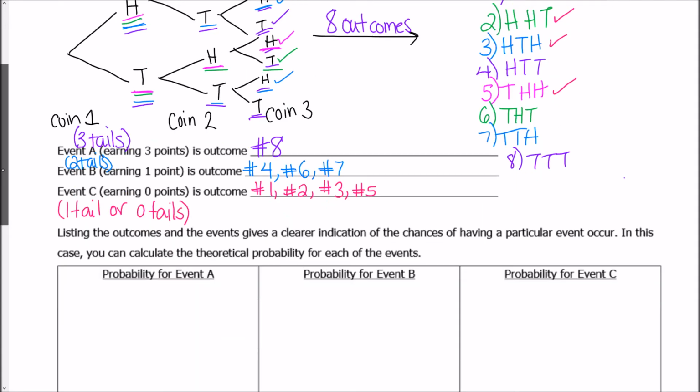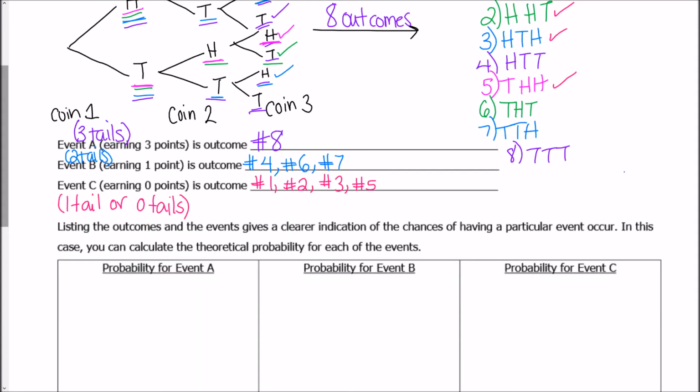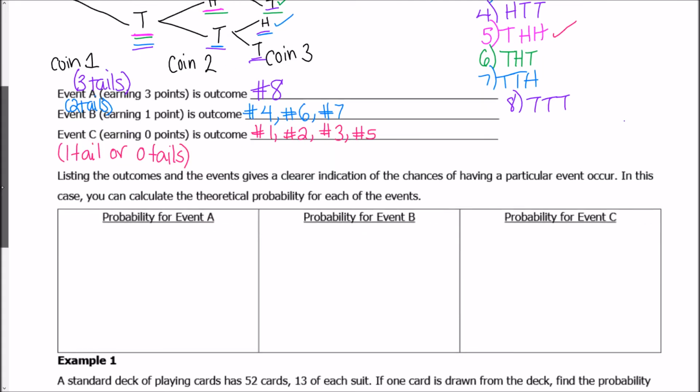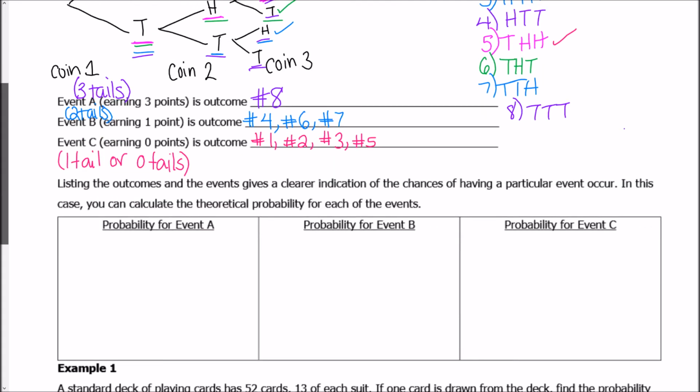Okay, so listing the outcomes in the events gives us a clearer indication of the chances of having a particular event occur. In this case, you can calculate the theoretical probability for each of the events. So these probabilities are going to be different than the actual probabilities you got when we did the experiment. And every group got different answers, but when we do the theoretical probability, every single person will always get the same answer because it's the predicted probability.